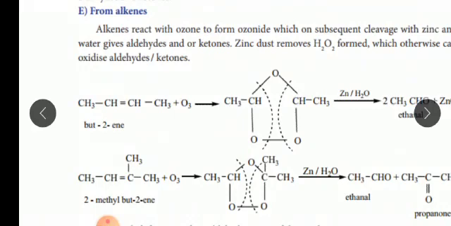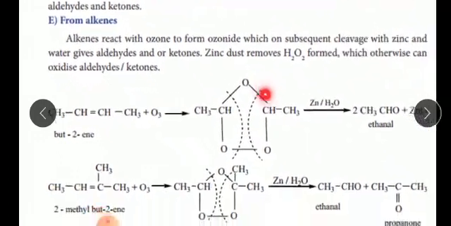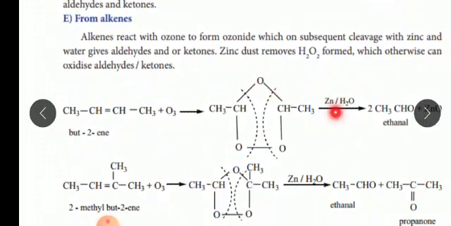So ozonolysis takes place. We take the example of butene, which is one of the alkenes. Here the double bond starts to break, and here CH3CH, again the cleavage starts. Again, zinc with H2O forms 2 CH3CHO, and H2O2 is formed separately.